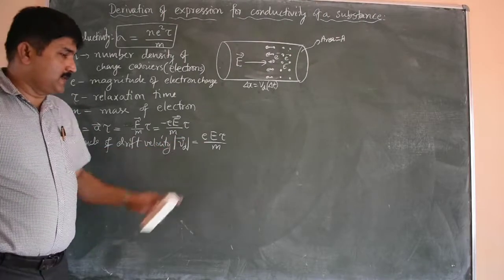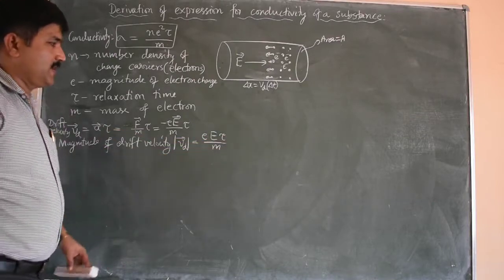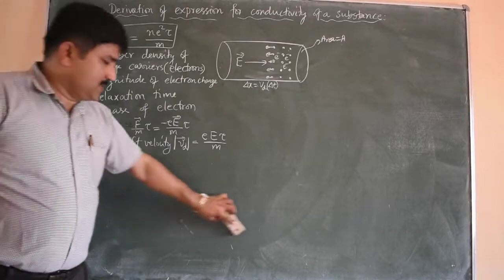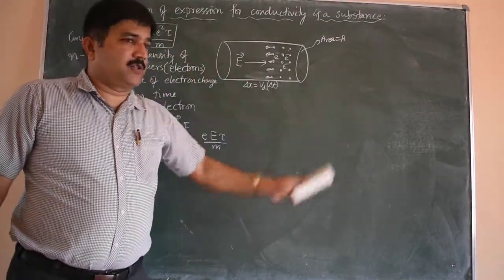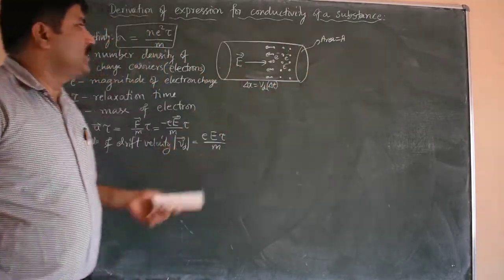Okay, so E is the magnitude of electron charge, E is the magnitude of electric field, tau is the relaxation time, m is the mass of electron. Now this is the drift velocity with which electrons are drifting opposite to the electric field. Electric field is applied to the right side, so electrons are drifting towards the left side of the conductor in the figure.